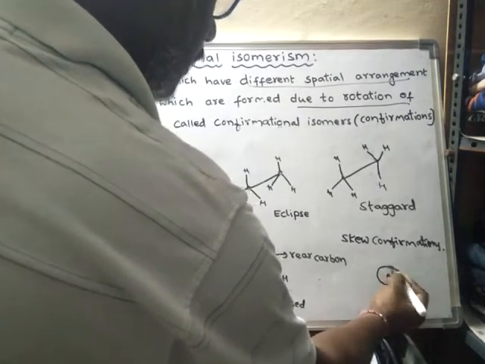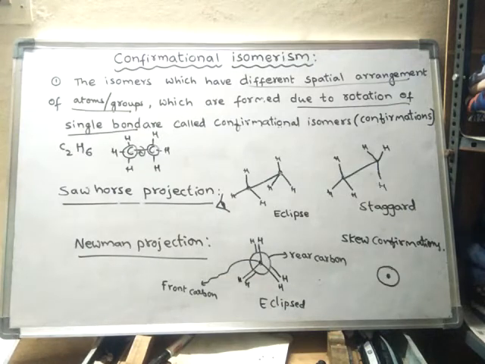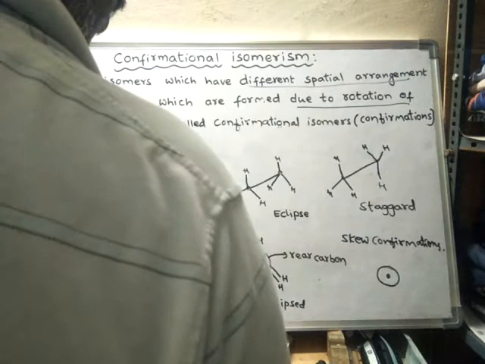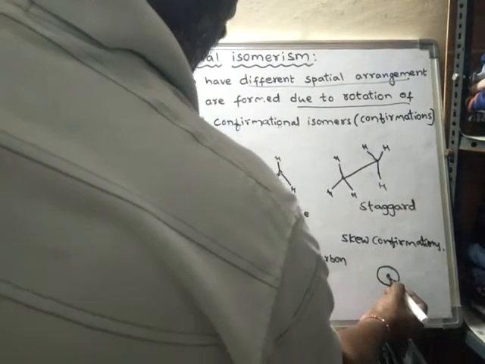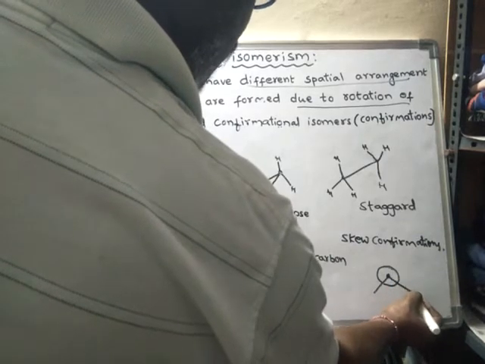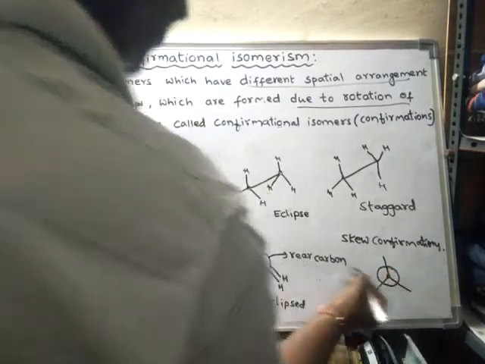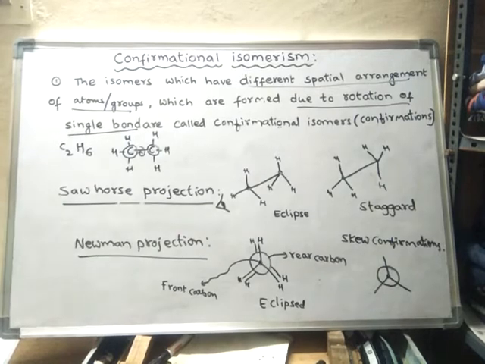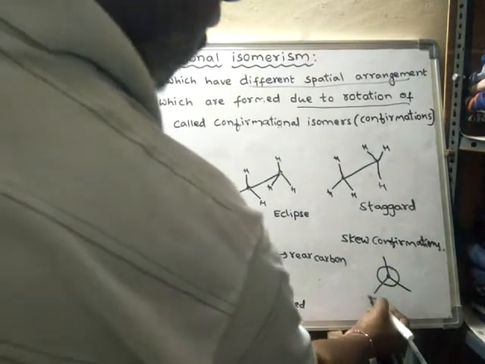The dot represents the front carbon and the circle represents the rear carbon, that means the back carbon. Now I'm keeping the bonds of the first carbon as they are. I'm not rotating the first carbon. I am fixing the first carbon.